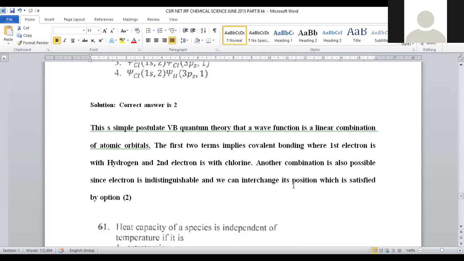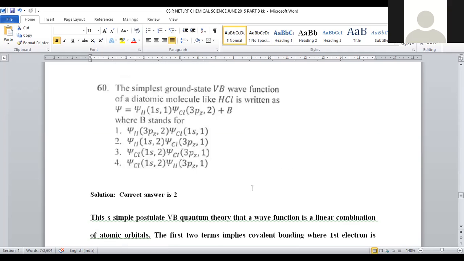Another combination is possible, that is interchanging their positions. So here we have 1s1 that will become 1s2, 3pz2 that will become 3pz1. So interchanging their positions, the second possibility will be there, that is option B. So in option number 2 that is provided for question number 60, option number 2 is the correct answer, right? This is explained based on valence bond theory.